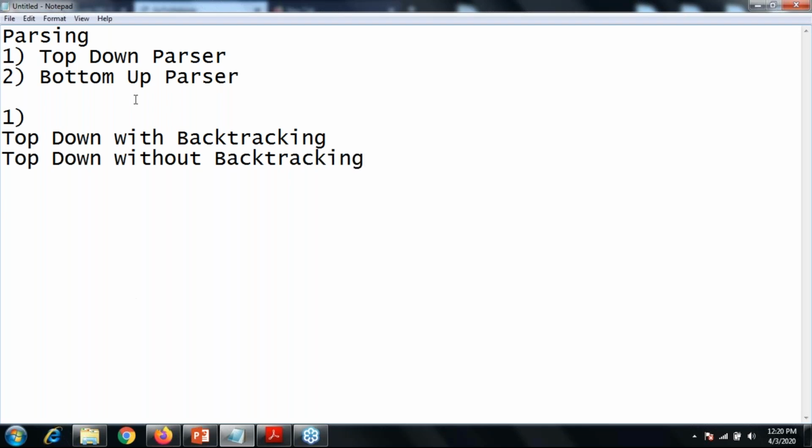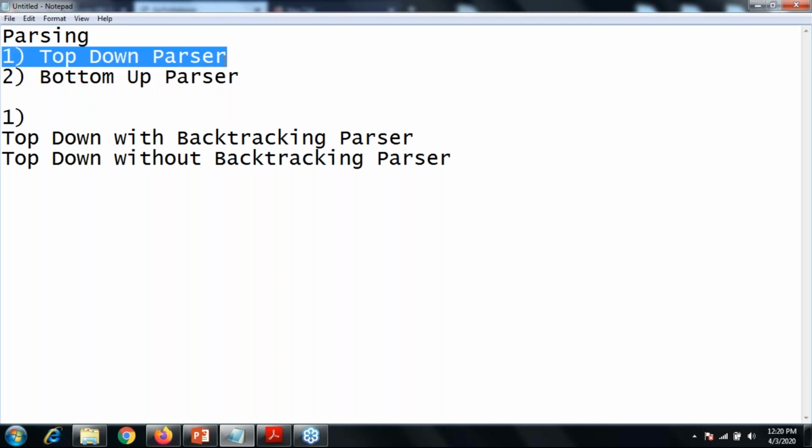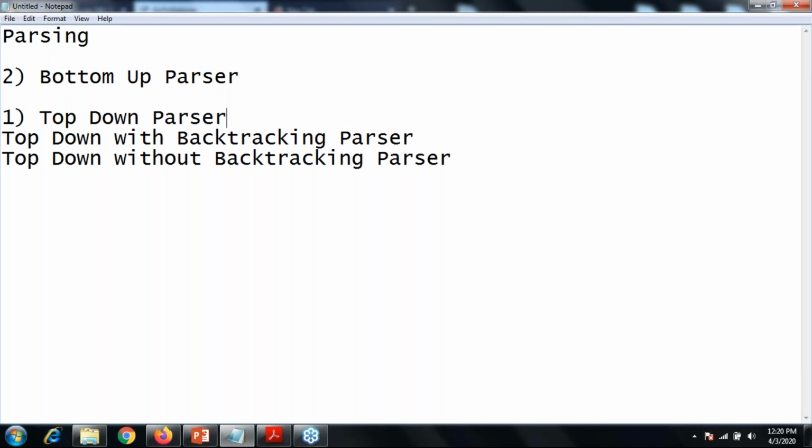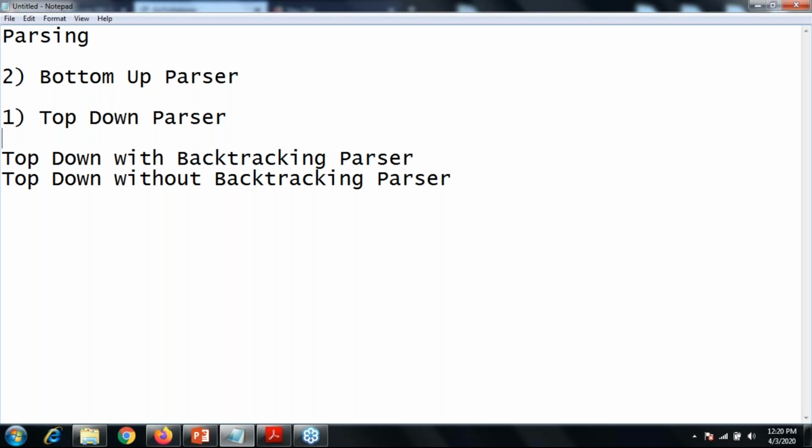So what is the major difference between top-down with backtracking and top-down without backtracking? Let's start with the first one, top-down with backtracking parser. That means you need to backtrack every time. If you don't find a match for the first grammar alternative of your given sentence, then you need to move from the first to the second and the second to the third. So that is with backtracking.